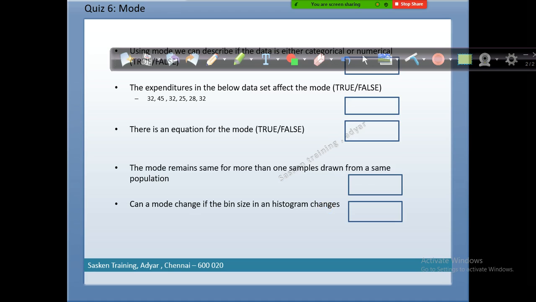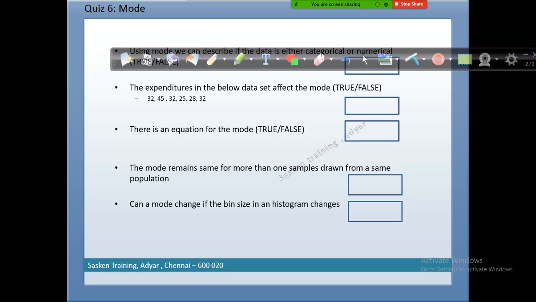Bin, I discussed about bin. What is bin? It's a kind of interval, right? If I change the bin size, the histogram changes, obviously. Definitely it will change. Let's say you have created a bin based on some age group. Between, let's say, 20 to 30, the amount spent by the customer is very high in that particular interval. You have a bucket called 20 to 30. In that bucket, if you see the amount spent by the customers, let's say 20,000.